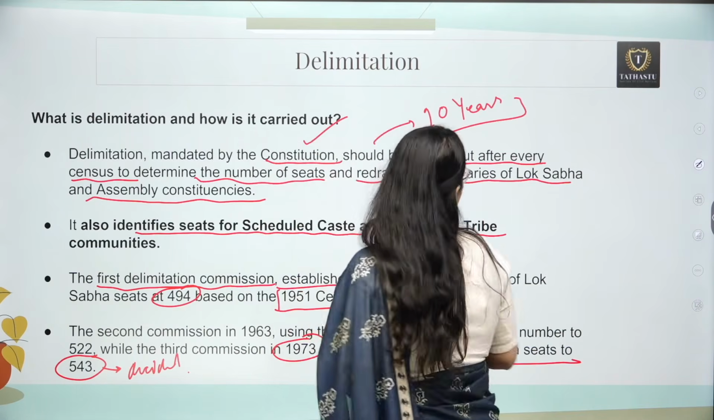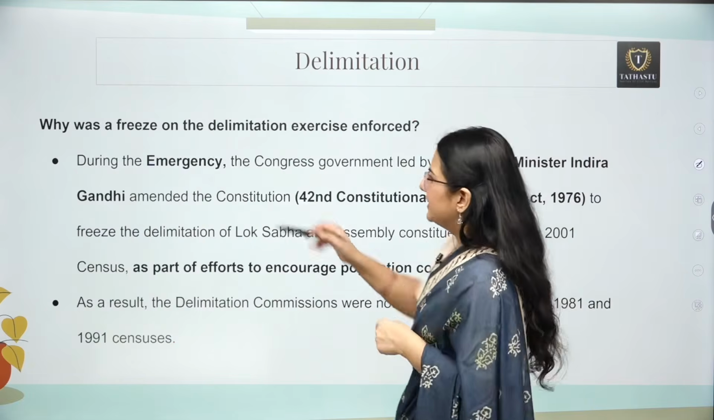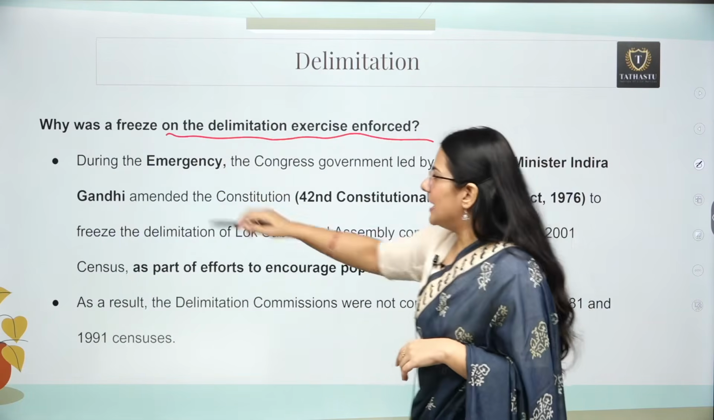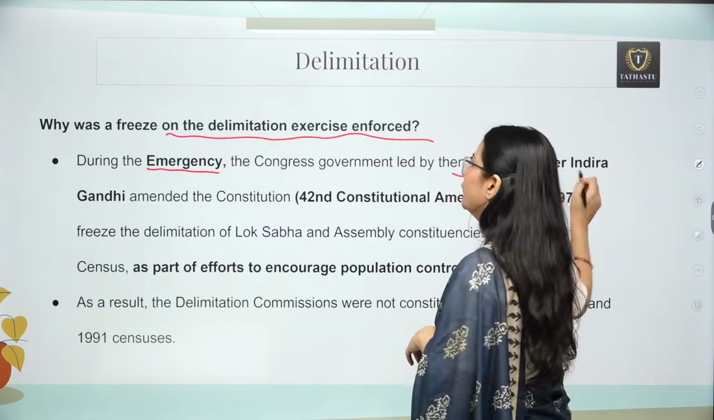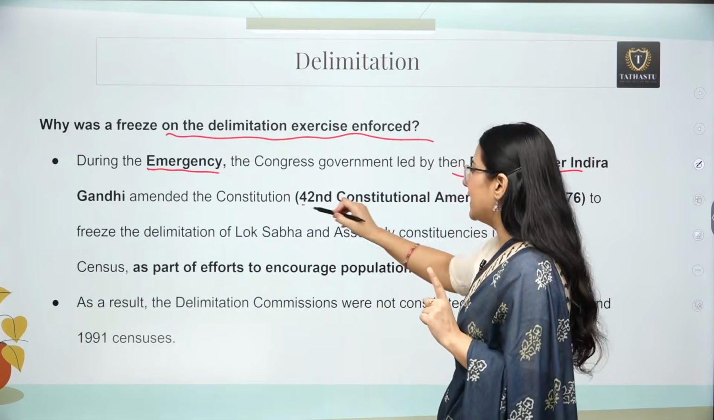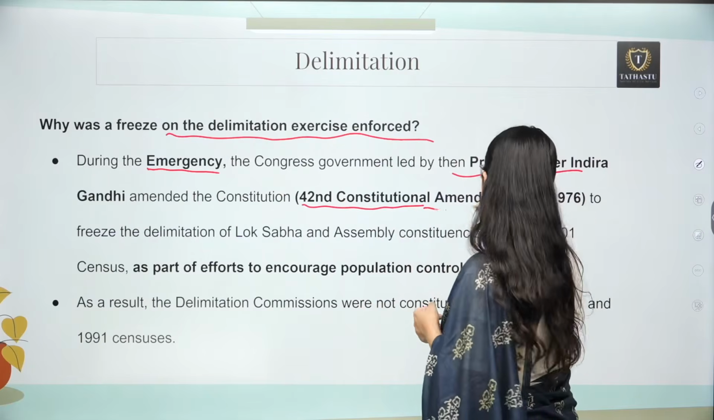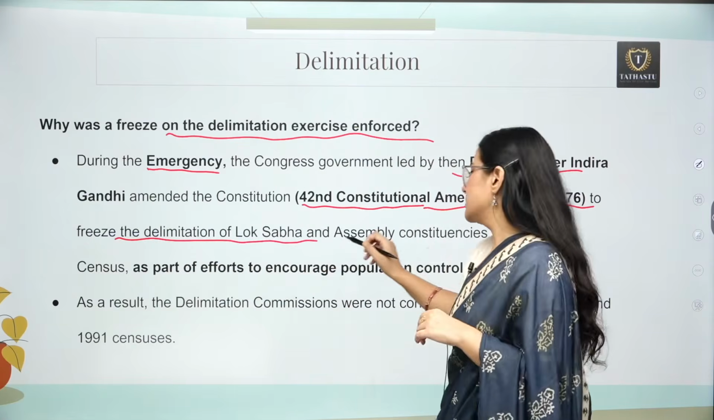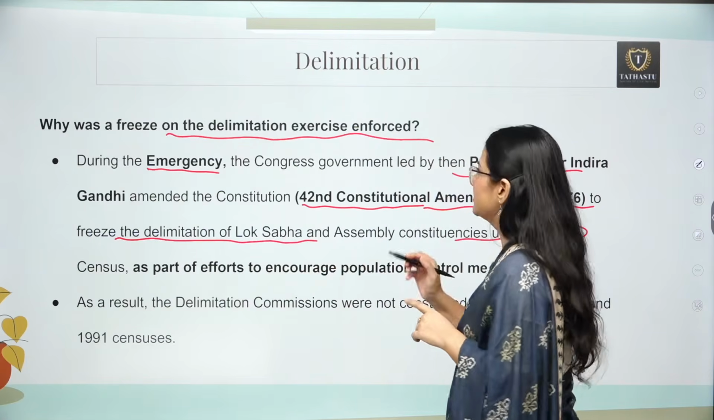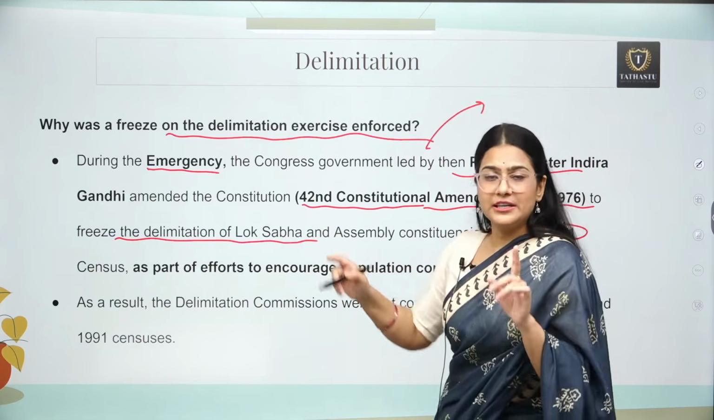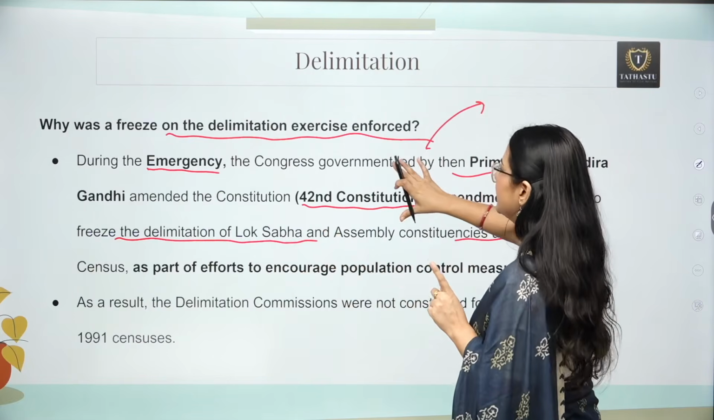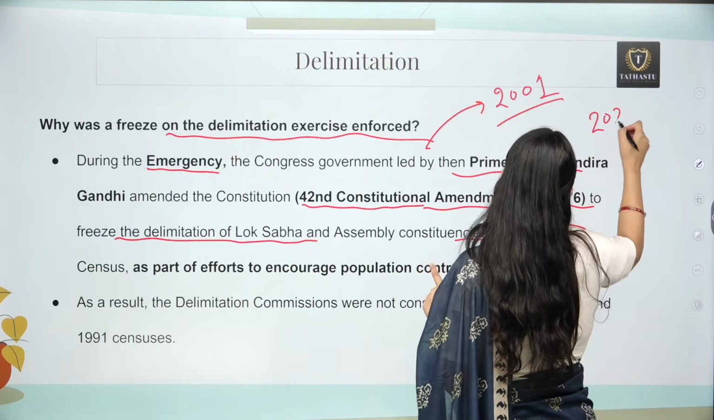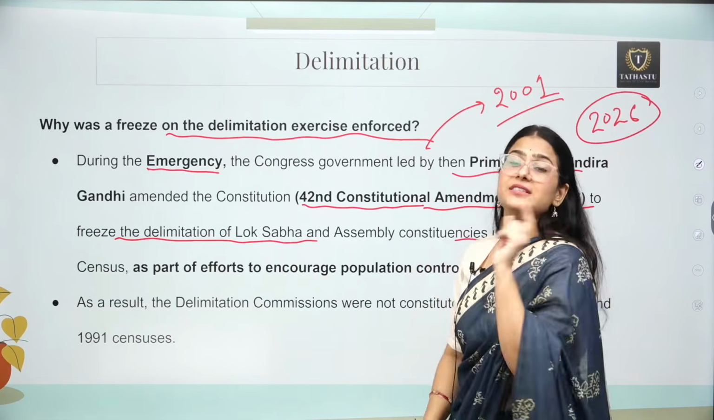Now what happened after that? Why was there a freeze on the delimitation exercise and why was it enforced? During the Emergency, the Indira Gandhi government amended the Constitution, and we had the famous 42nd Constitutional Amendment Act, 1976. This act froze the delimitation of Lok Sabha and Assembly seats until 2001. At that point of time it was frozen till 2001 only. Right now we are in 2026. So there is another part of the story also, but this is the first part.